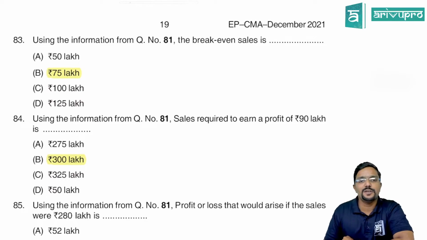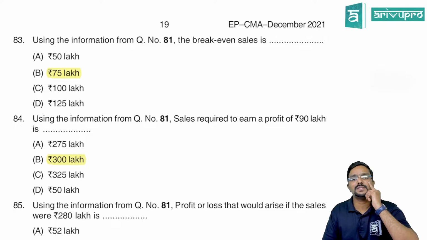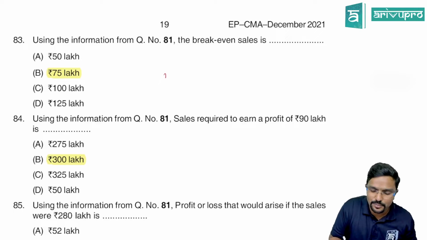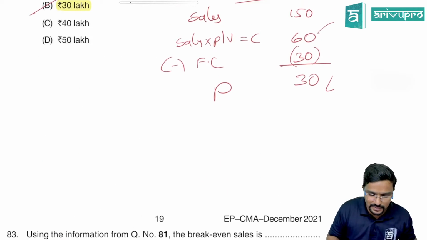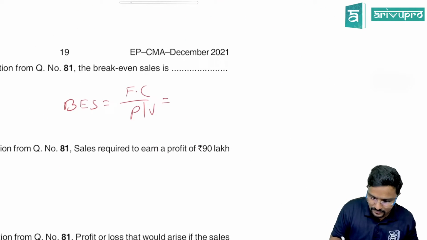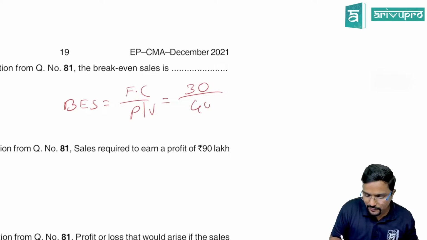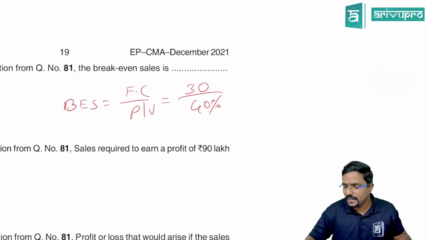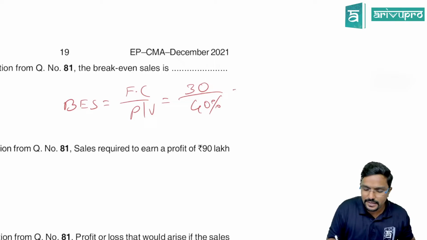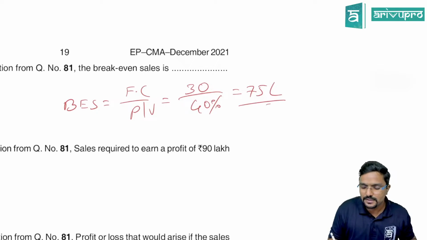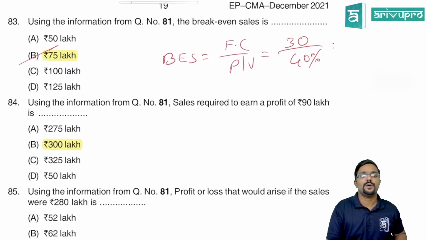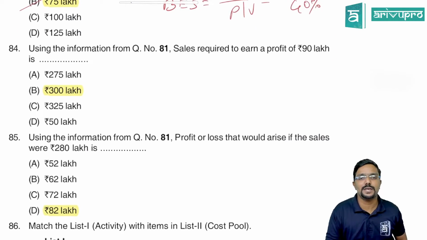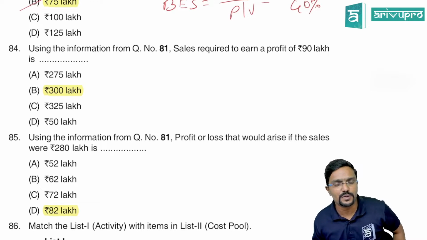Next, using the information from question number 81, the break-even sales is. So what is the formula for break-even sales? Fixed cost by PV ratio. Fixed cost we just now calculated as 30 lakh, by PV ratio 40%. So 30 lakh by 40% is 75 lakh. 75 lakh is the break-even sales. This is the point where we will recover all the cost, including variable and fixed cost.